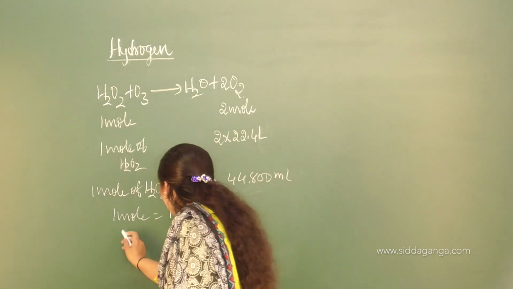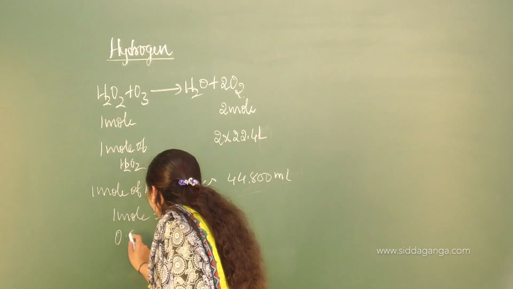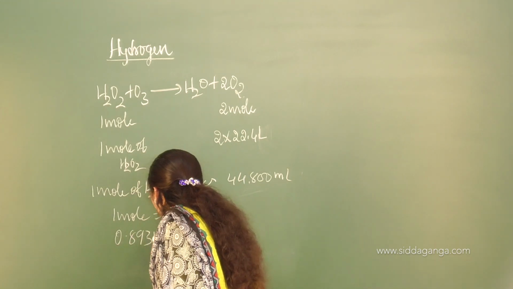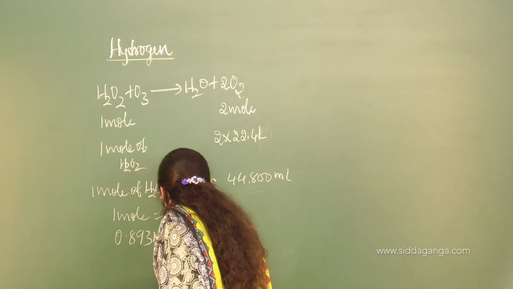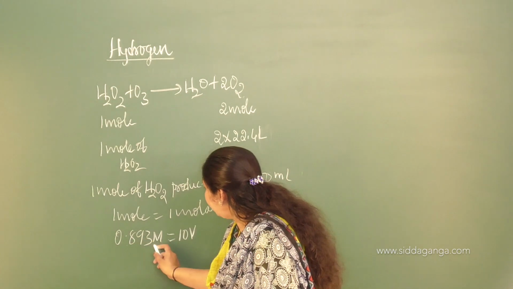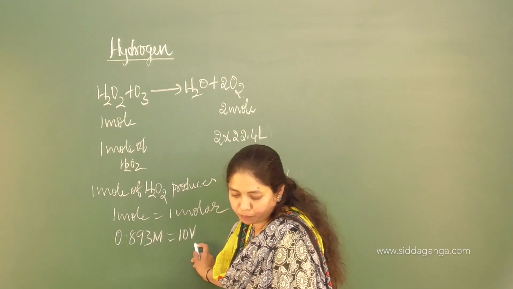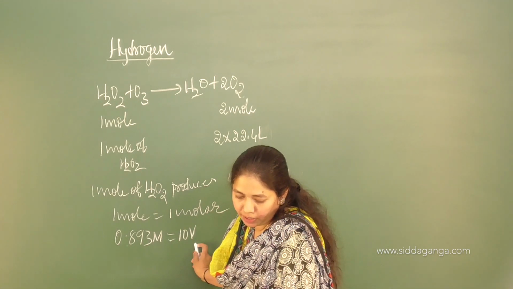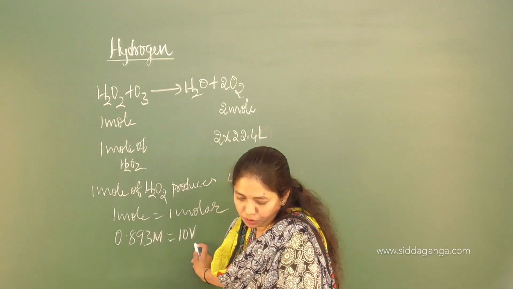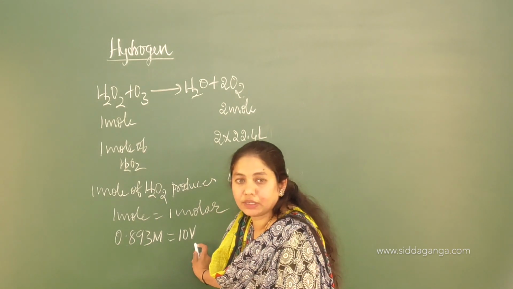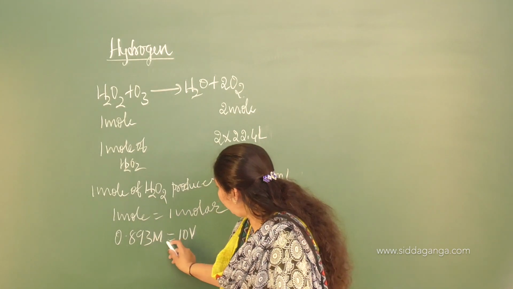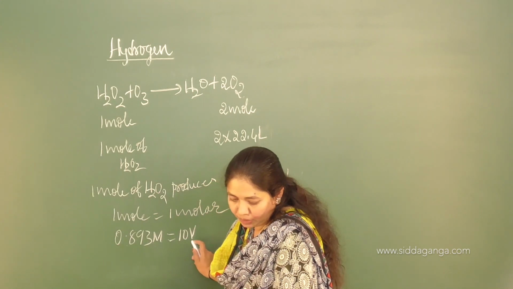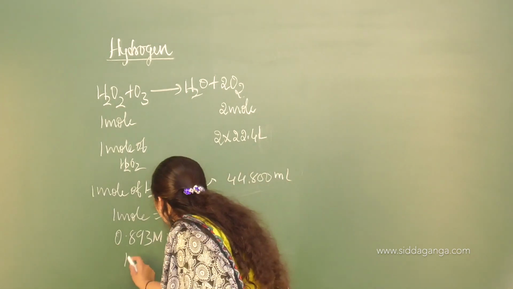Therefore 0.893 molar is equal to 10 volume. 100 ml of H2O2 with excess ozone liberates 4.48, so 0.893 molar is equal to 10 volume. Then 1 molar is equal to how much?